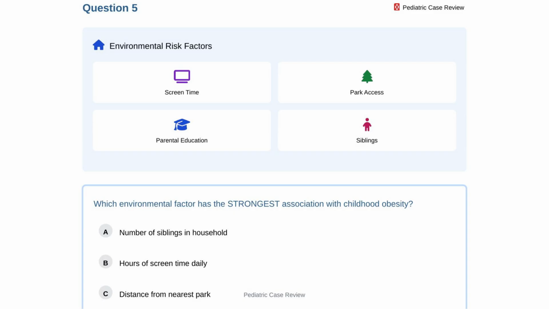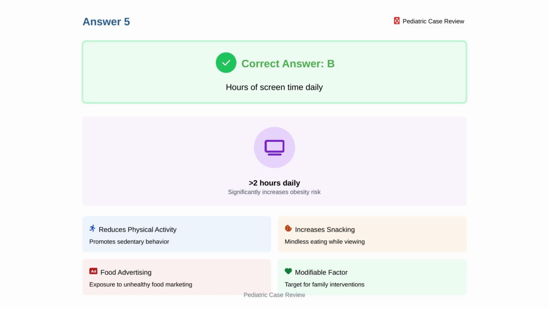Which environmental factor has the strongest association with childhood obesity? Option A, number of siblings in the household. Option B, hours of screen time daily. Option C, distance from the nearest park. Option D, parental education level. The correct answer is B, hours of screen time daily.